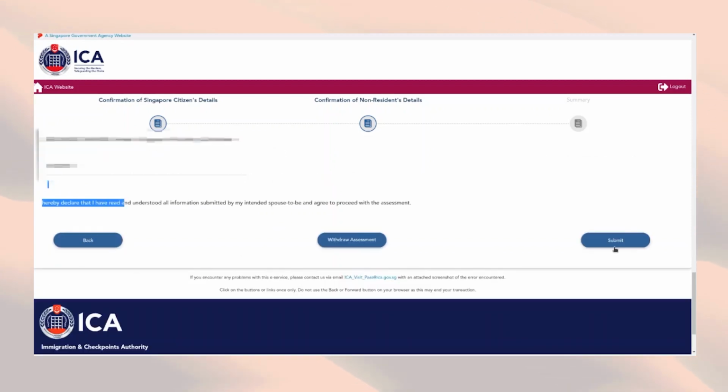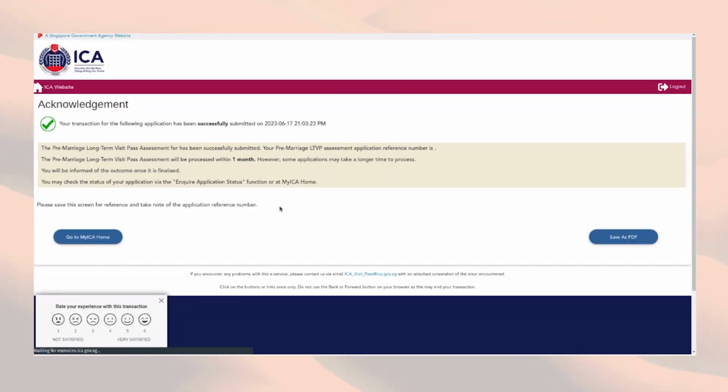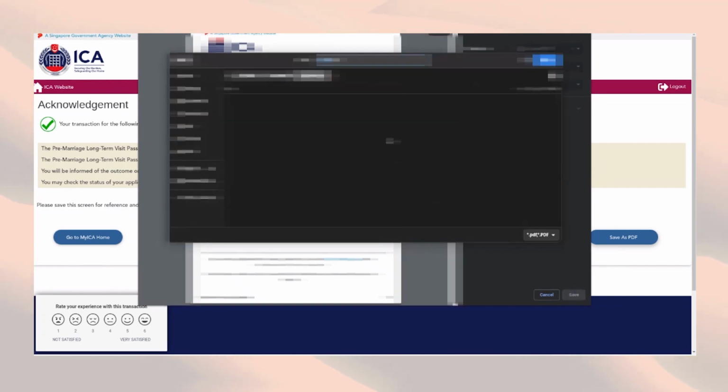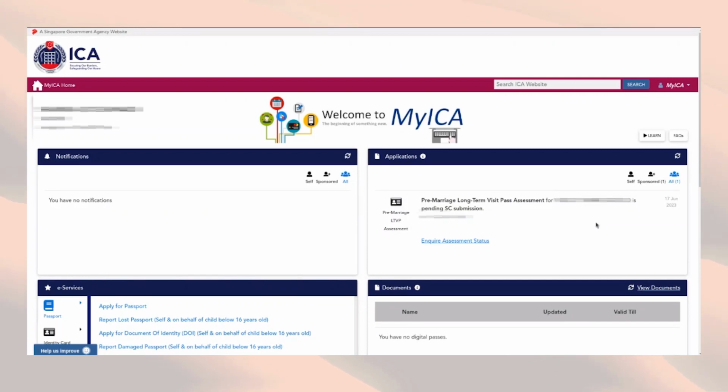Upon clicking Submit, it will land on the acknowledgement page where the application reference number and some reminders about the application status can be seen. And it's finished. Don't forget to save as PDF for additional proof of an accomplished PMLA. Within a month, the couple should receive the result of their assessment through email. The SC can also check the status on the MyICA account, Inquire Assessment Status.